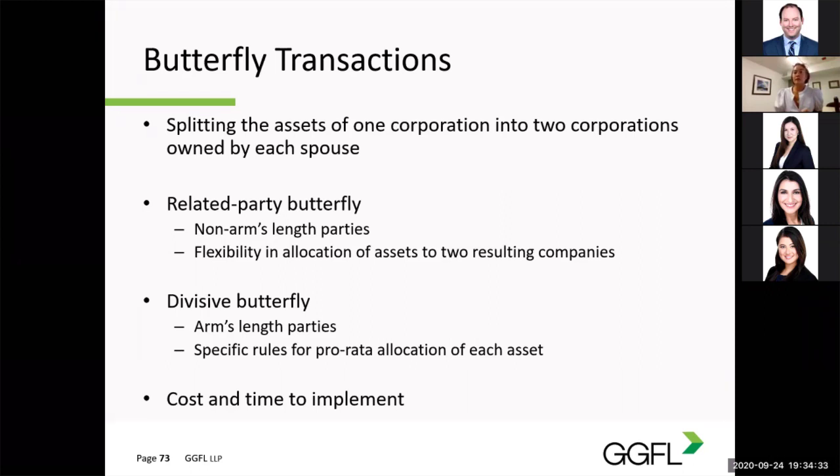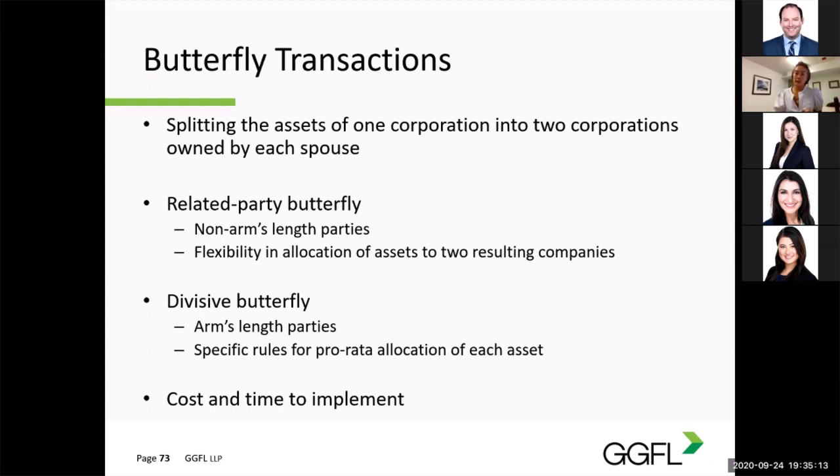The difference between the two butterfly transactions hinges on the tax concepts of what we define as non-arm's length and arm's length. So to explain, under Canadian tax law, a spouse is a person to whom you are legally married. Marriage is ended only through legal divorce, regardless of the length or physical distance of the separation. This means that even if you have separated from your spouse for years and live on opposite ends of the country, you are not considered to be dealing at arm's length for tax purposes until a divorce is finalized. A related party butterfly only applies to non-arm's length parties. So this must be completed while the couple is still considered together for tax purposes.